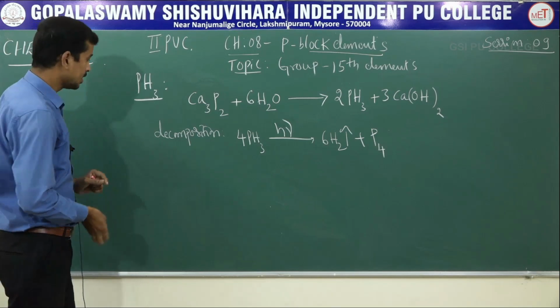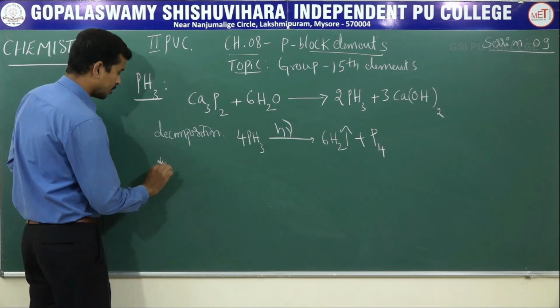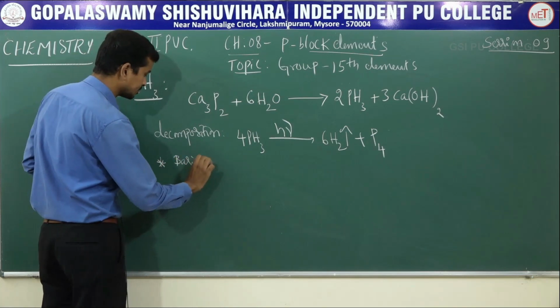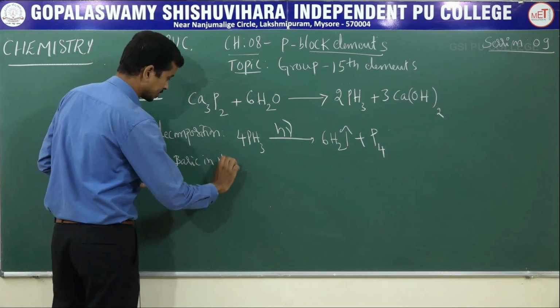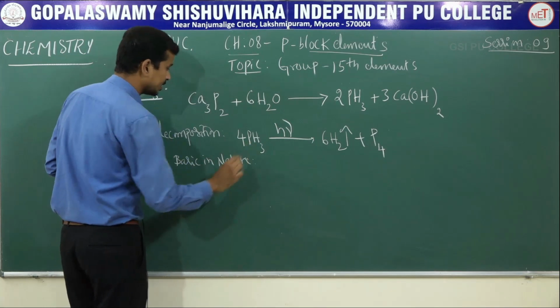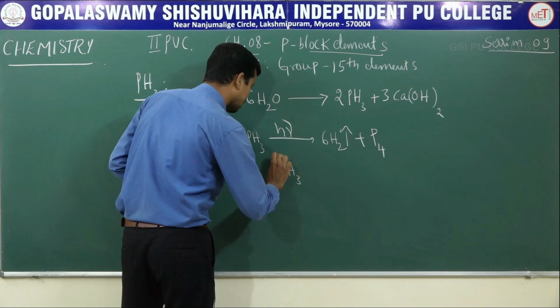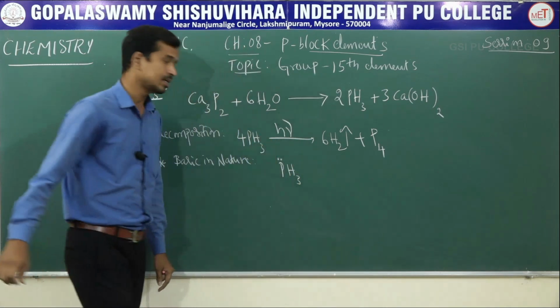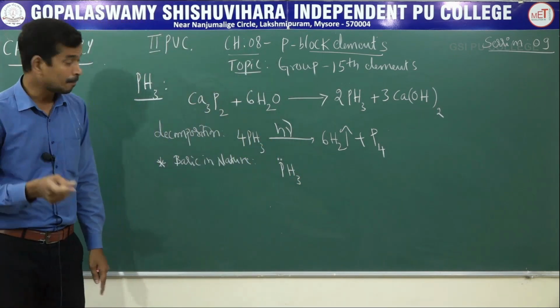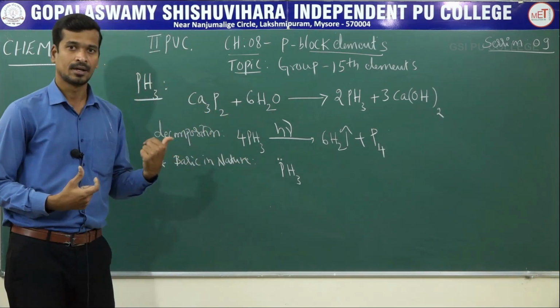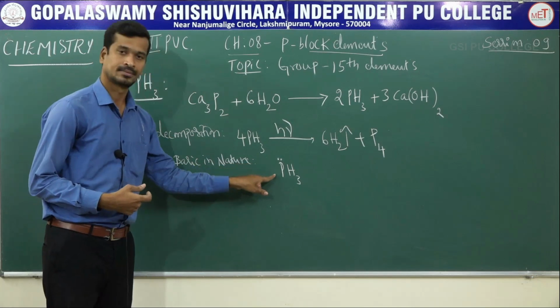Okay. And another important point, phosphine is basic in nature. You already studied ammonia and phosphine, hydrides of group 15 elements are Lewis bases. But compared to ammonia, phosphine has less Lewis basic character.